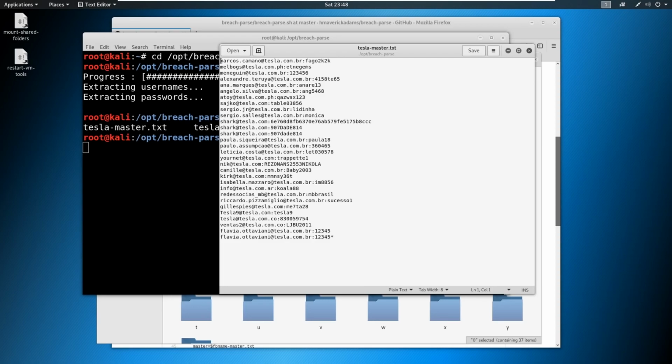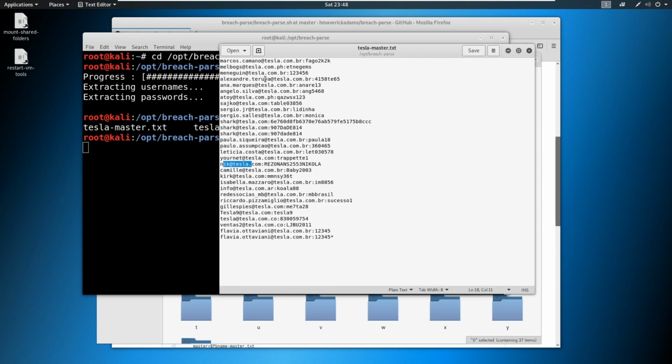Remember, we had first initial last name, but we see first name dot last name here. We see possibly just a single name. There are different types of things in here. So Nick at tesla.com as well. It's changed up. I think nowadays it is first initial last name, but maybe in the past they used first name dot last name and then moved to an easier format, or vice versa. They started with first initial last name, got too big, then had to do first name dot last name.